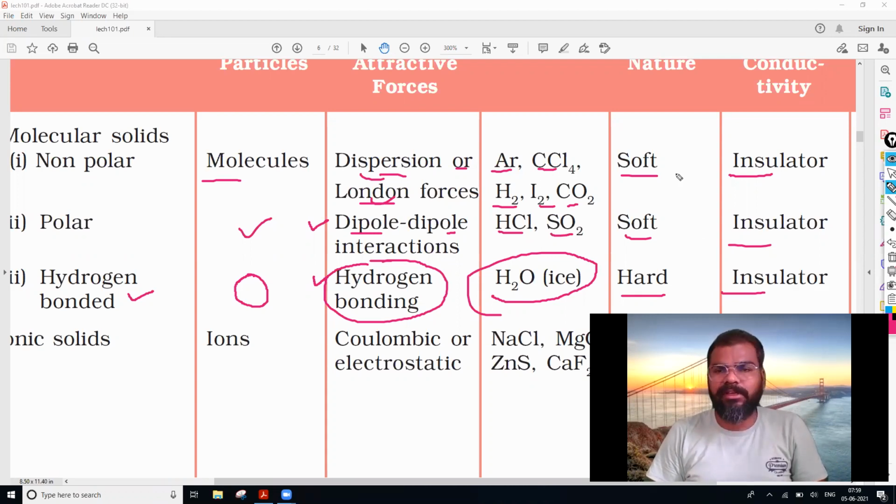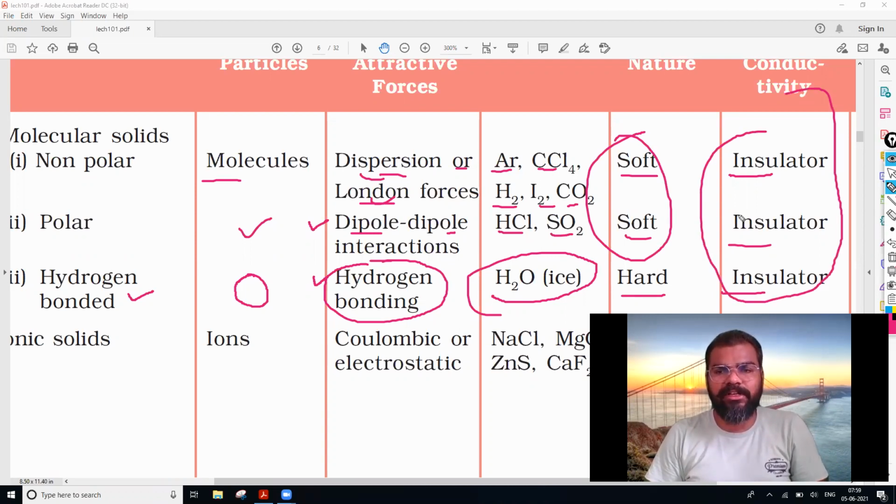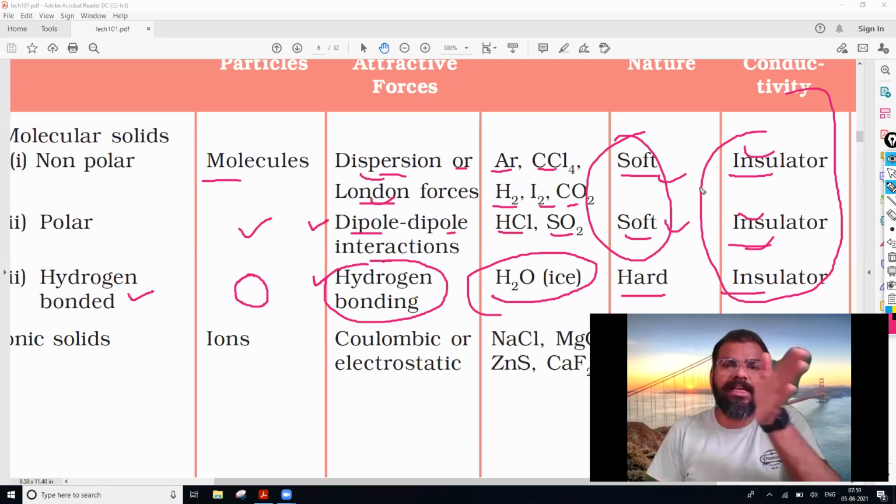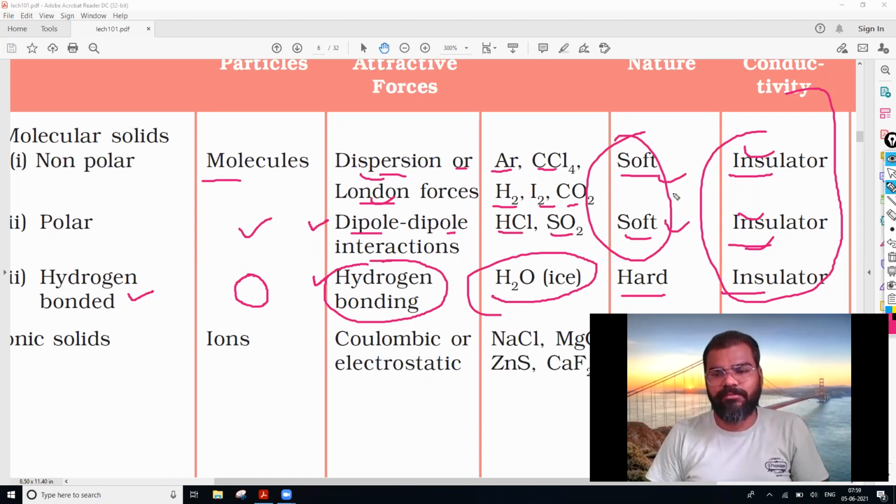So this is what, see, the few points very easily you can remember, like the softness and insulator. In all molecular solids, the conductivity, they are the insulator. They do not pass the electricity. This you can write. कुछ भी आए ना आए, आप इतना तो लिख ही सकते हो. Okay. Then in non-polar and polar, the nature is soft, whereas in case of the hydrogen bonded, it is strong or hard.